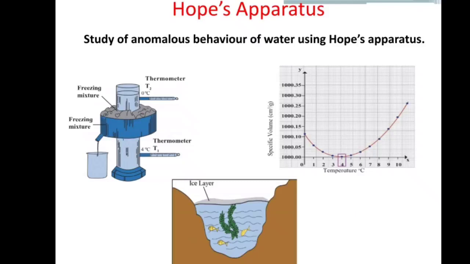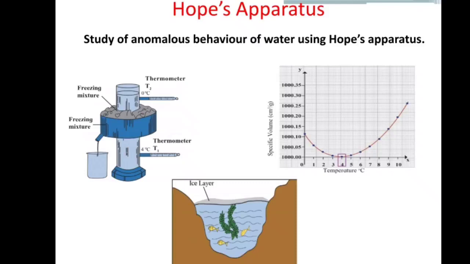This is related to the density of water. We know that density is equal to mass upon volume, which means that density is directly proportional to the mass of a substance and inversely proportional to the volume of a substance, which means that when density increases, volume decreases, and when density decreases, volume increases.